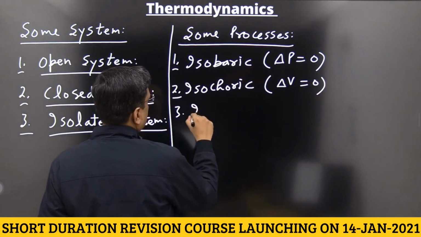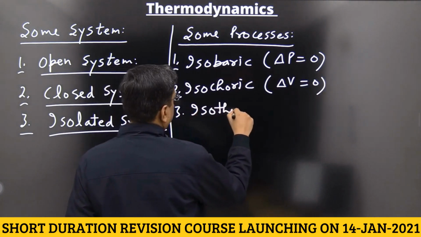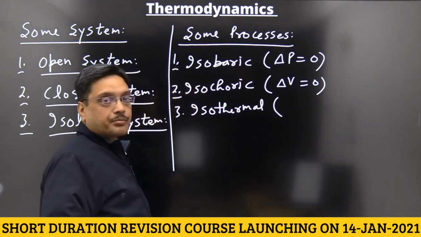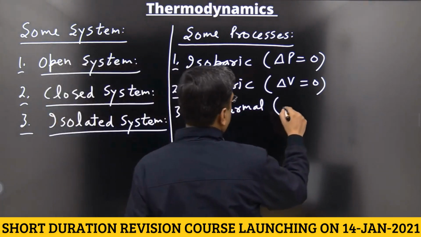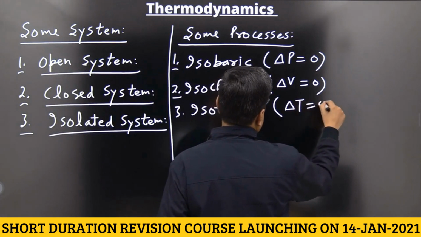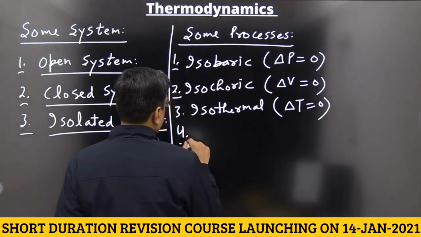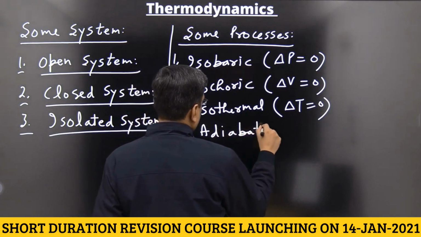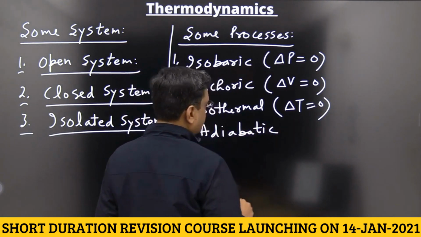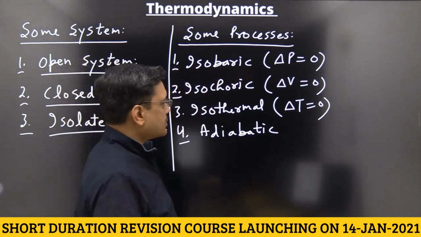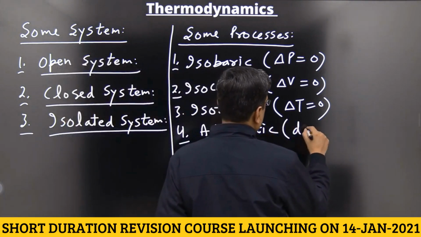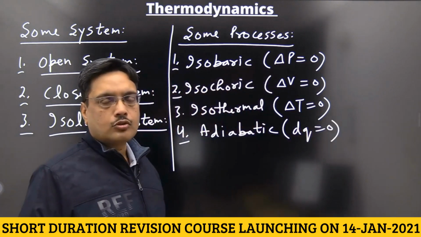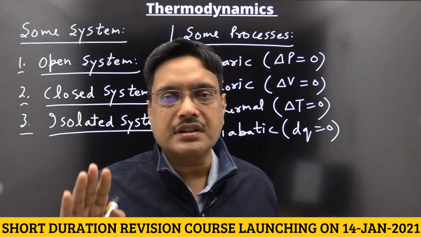Third is isothermal. Isothermal means temperature is kept constant, so delta T is equal to 0. Fourth is adiabatic. Adiabatic means no heat exchange, dQ is equal to 0. It cannot be written as delta Q because it is not a state function.